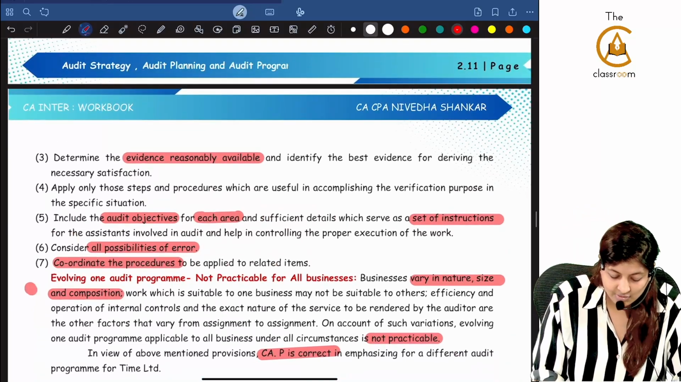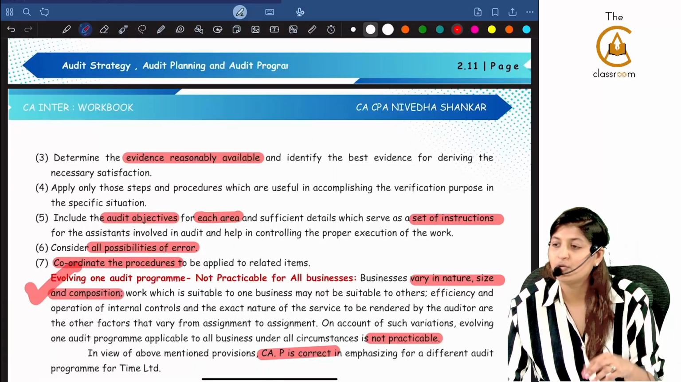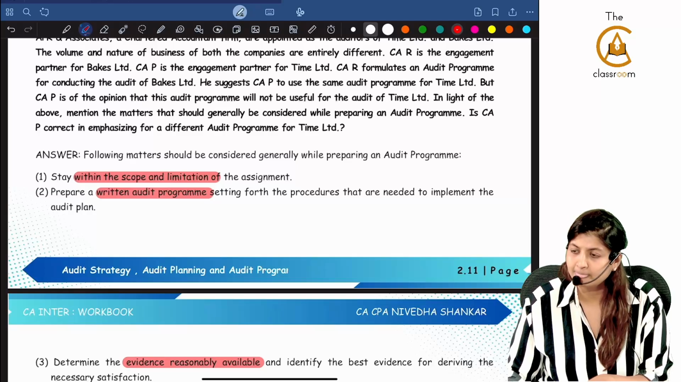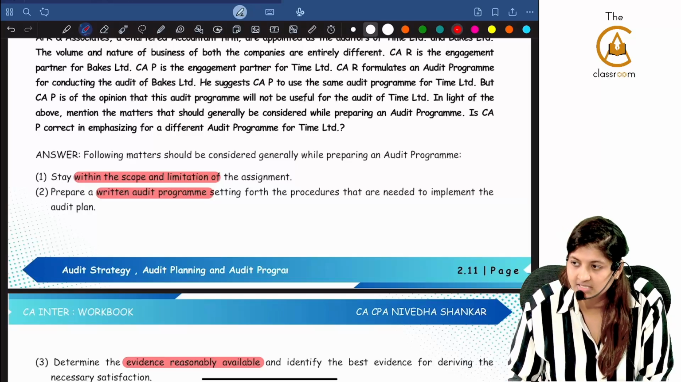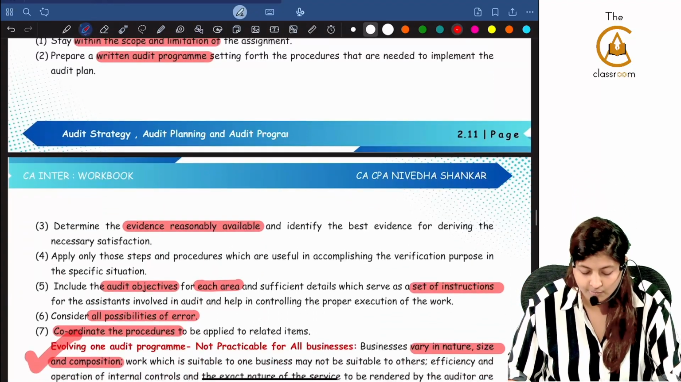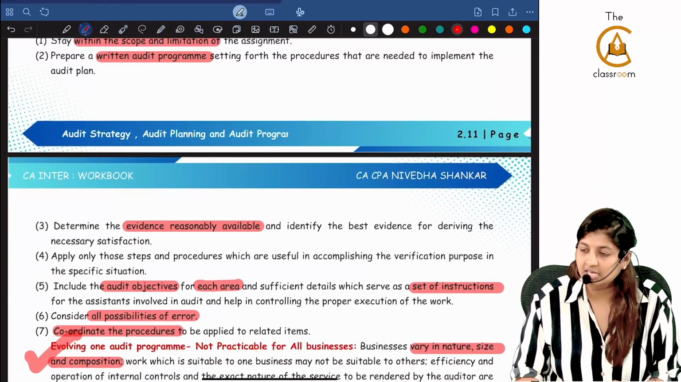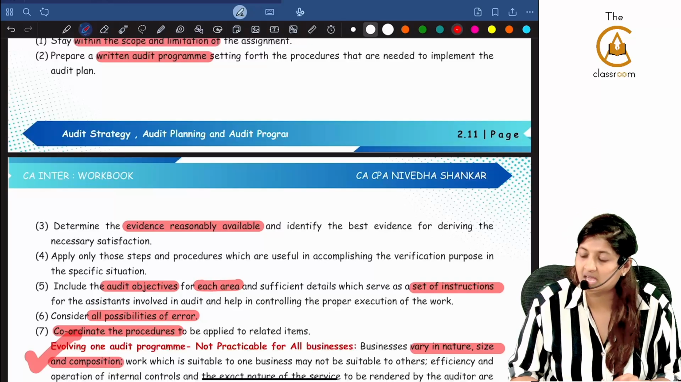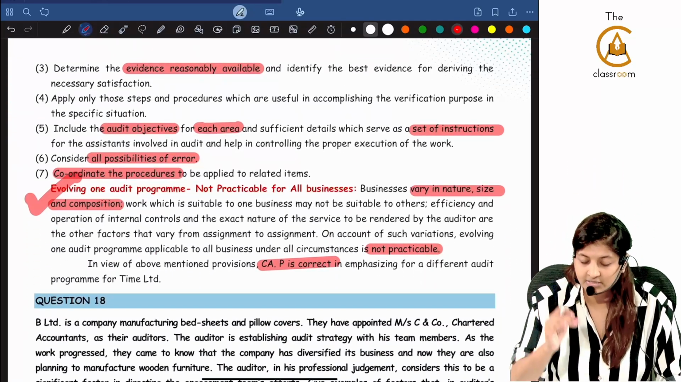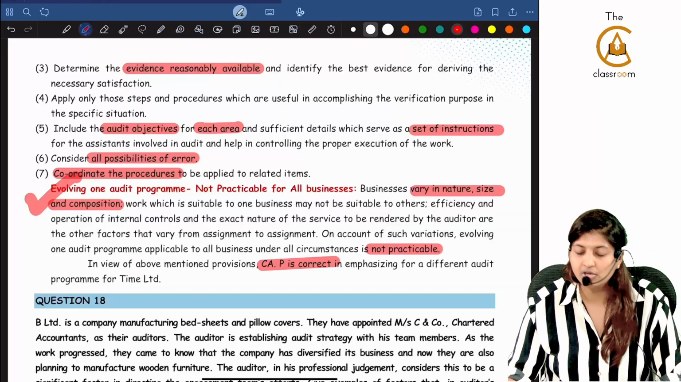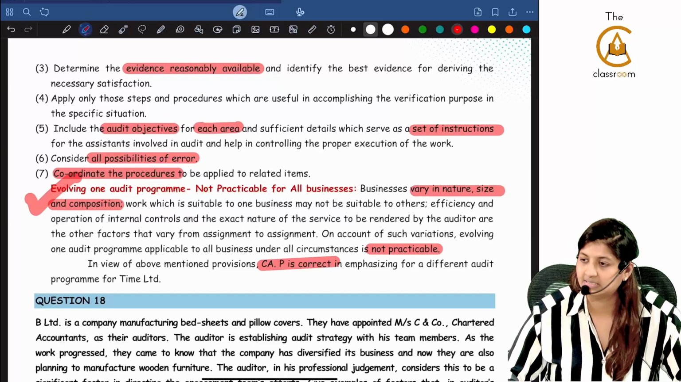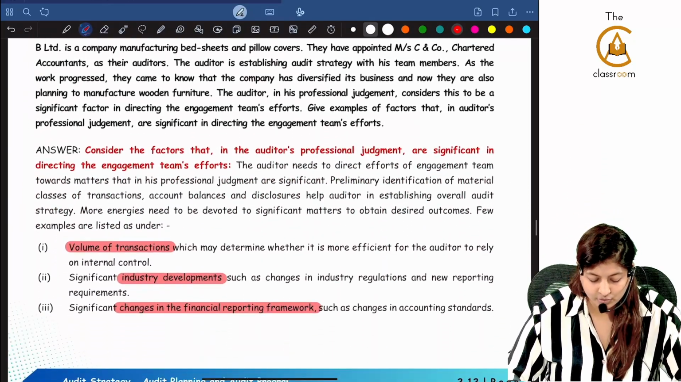Now, directly you cannot go to evolving one audit program not practicable for all the businesses. Before that, you will have to talk about the matters which are generally considered while doing the audit program. Within the scope, it has to be a written audit program. Evidence must be there. Include the audit objectives for each of the areas. Consider all the possibilities of error. Coordinate the procedures. Like this, you first write all the 7 points and then you go to evolving one audit program not practicable for all the businesses. Is that clear? Now going to question number 18.